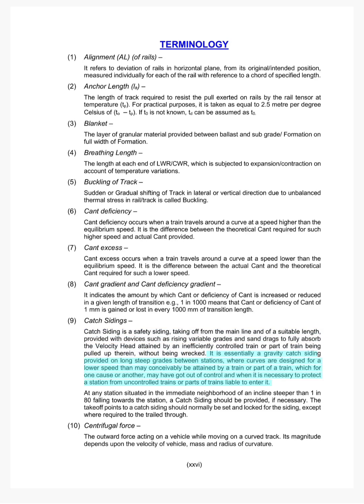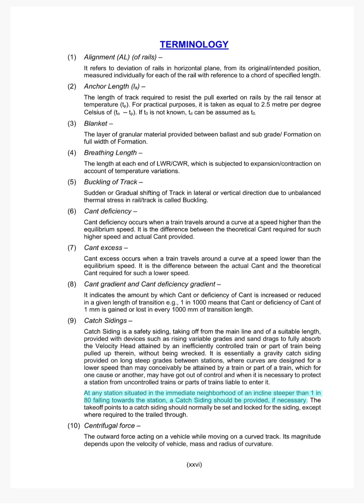It is essentially a gravity catch siding provided on long steep grades between stations, where curves are designed for a lower speed than may conceivably be attained by a train or part of a train, which for one cause or another, may have got out of control, and when it is necessary to protect a station from uncontrolled trains or parts of trains liable to enter it.